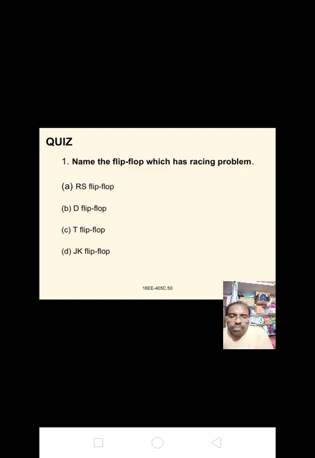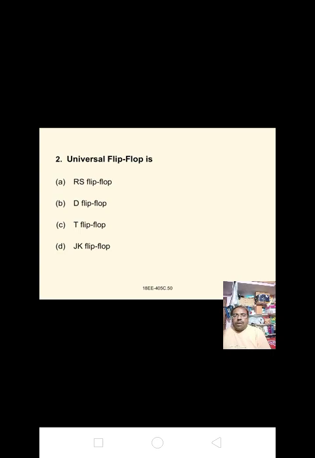Name the flip-flop which has the race around problem: A. RS flip-flop, B. D flip-flop, C. T flip-flop, and D. JK flip-flop. That is the JK flip-flop. Next, the universal flip-flop is A. RS flip-flop,